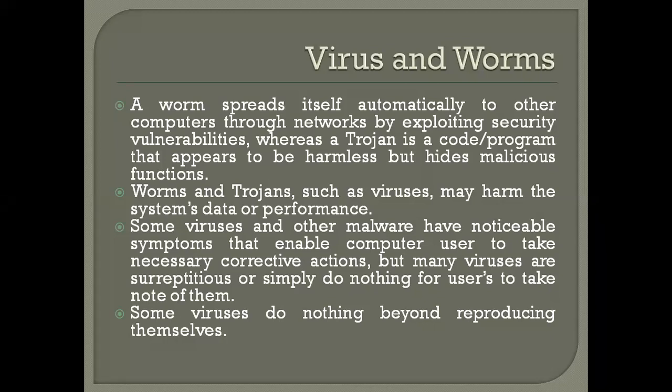Whereas the Trojan horse is a program that appears harmless, but it hides a malicious function. The Trojan horse hides in your system, and it does not affect any of your files. Whenever the target is fixed, that is when it acts. But worms are not like that. They spread automatically through the network, exploiting security vulnerabilities.